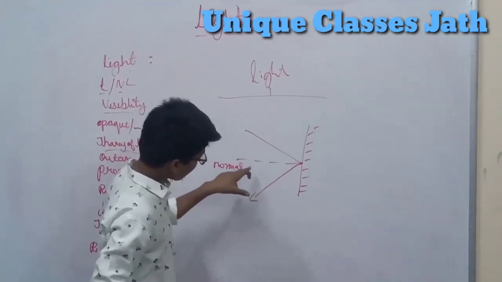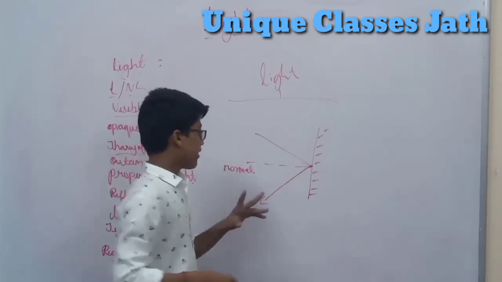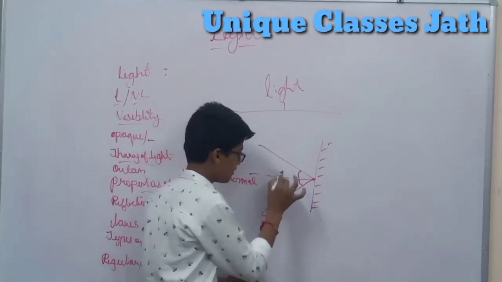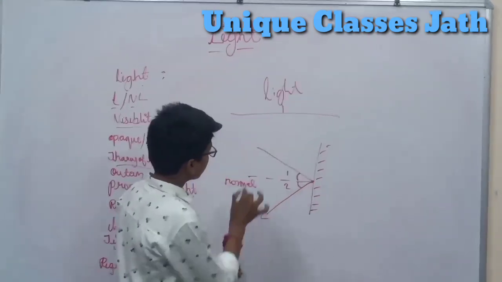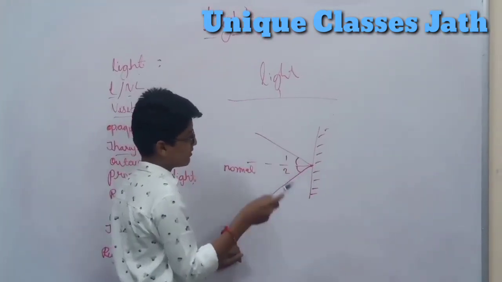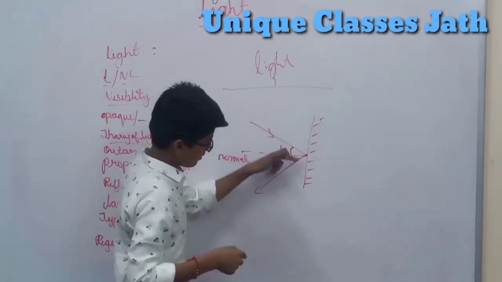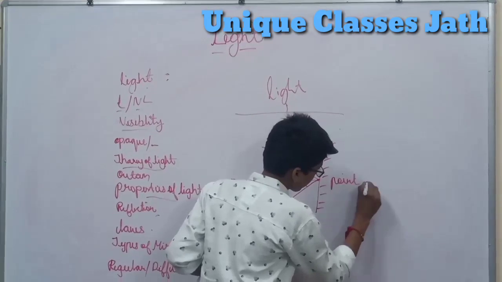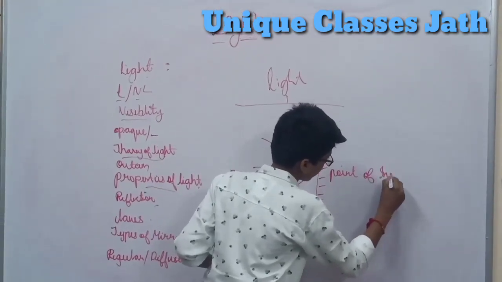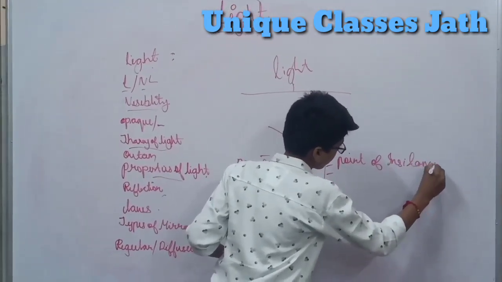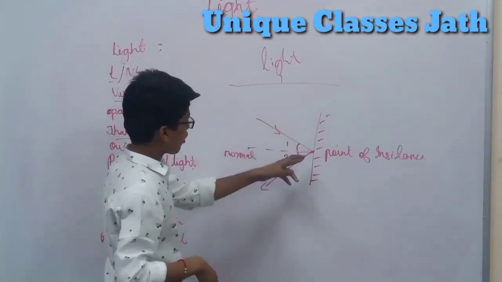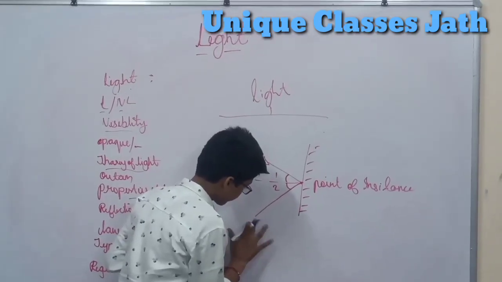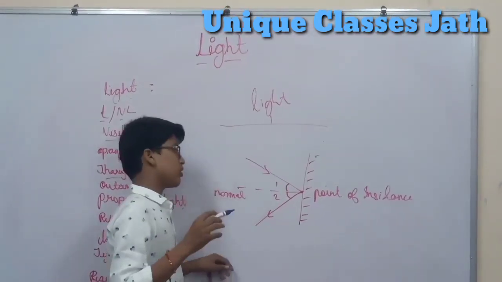As the normal divides here, two angles form, 1 and 2. This is the incident ray, and this is the point of incidence. And a normal drawn perpendicular to the mirror, and this is the ray of reflection.